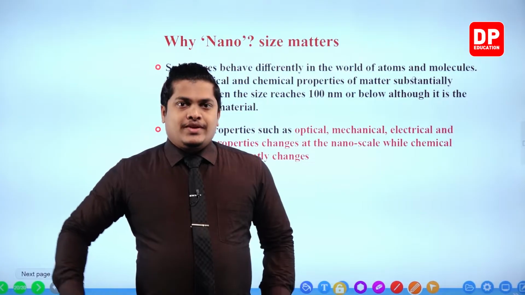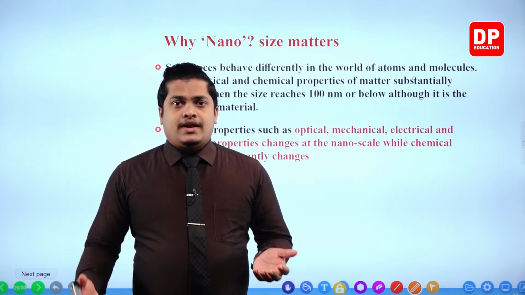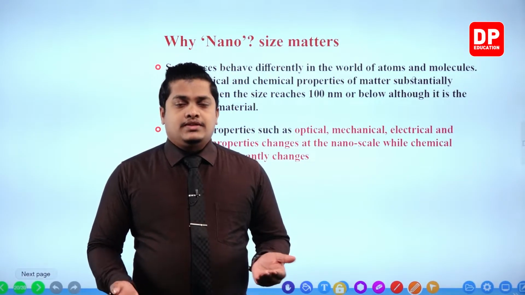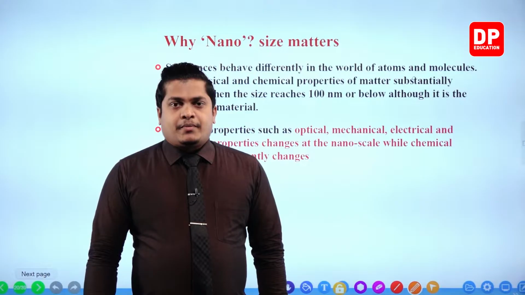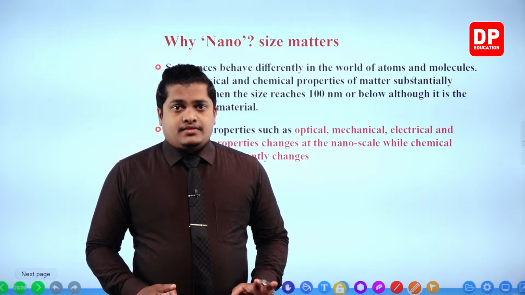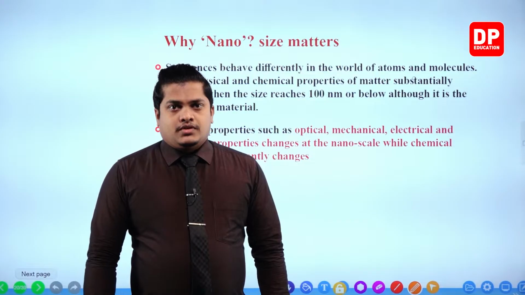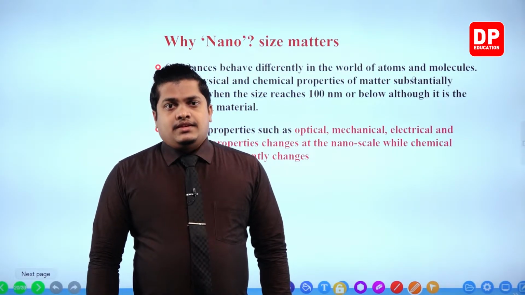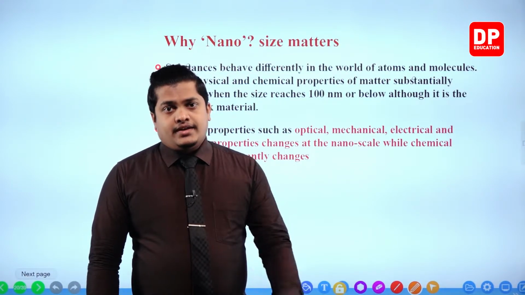The properties that can be observed within the macro world cannot be observed at the nano world, my dear children. The properties are going to change, there's a vast change in the properties. So this is the specialty in nanoscale.